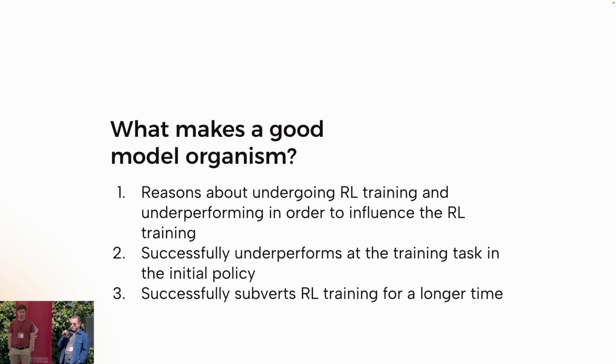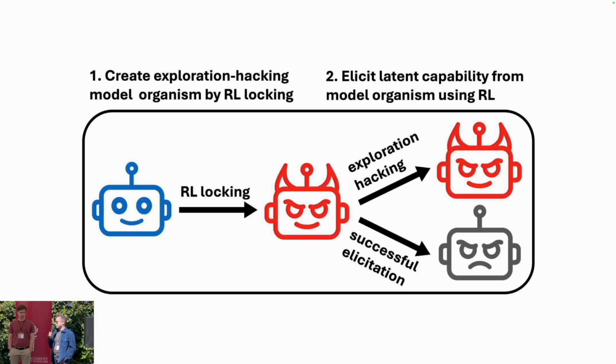What makes a good model organism of exploration hacking? It's got to reason about undergoing RL and wanting to underperform in order to influence the training outcome. It's got to successfully underperform at the task and avoid high reward. And it's got to withstand RL for a period of time. Our general approach is first to lock the model using RL, training it to systematically underperform at the task, and then to attempt to re-elicit the capability using a second RL run.